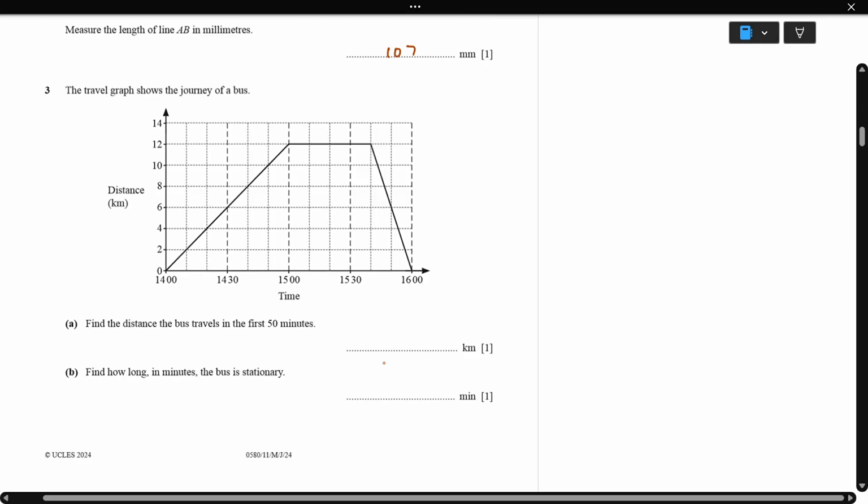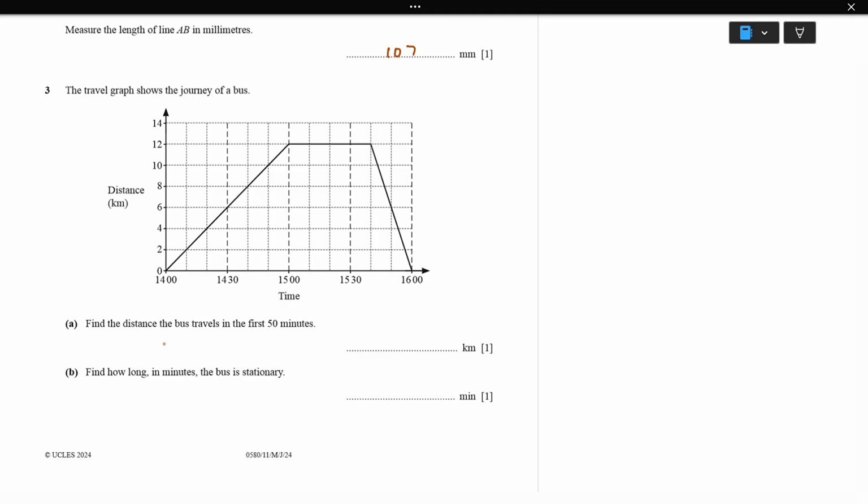Next, the travel graph shows the journey of the bus. Find the distance the bus travels in the first 50 minutes. 14:00 to 14:30, so it's 30 minutes. So each box is like 10 minutes. Okay, so 50 minutes, so 30, 40, 50. So until here, just go here and get the value of this. So we can check when you draw a line. So here it's going to be 10 kilometers. Here the answer is.